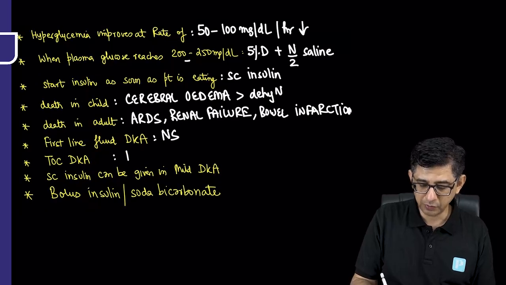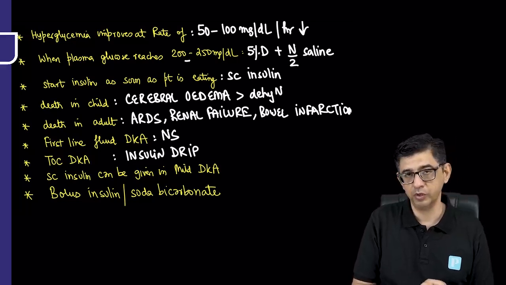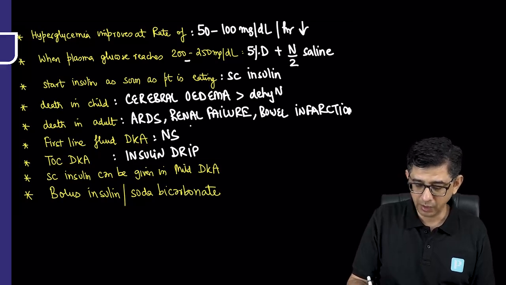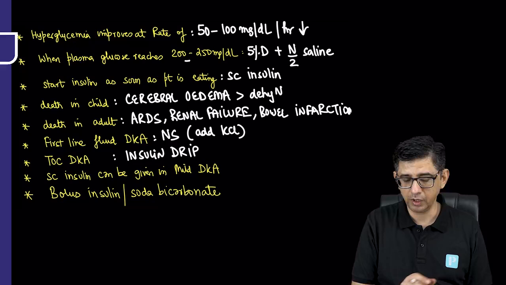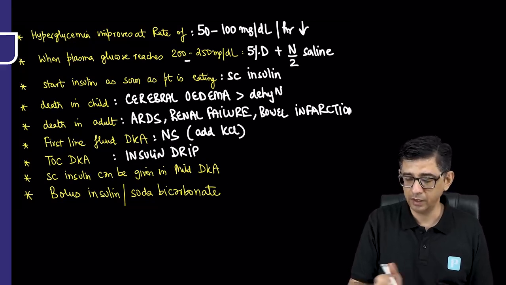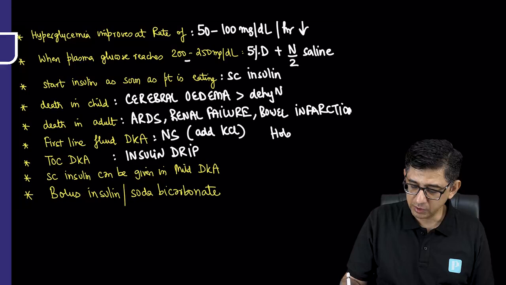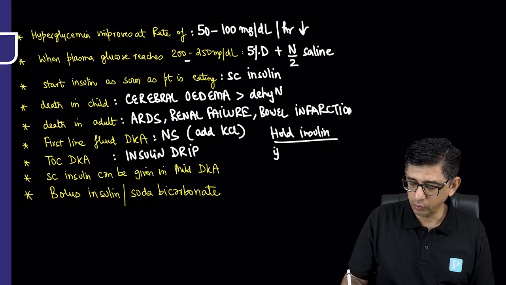The first line fluid for management of DKA is normal saline. The treatment of choice for this condition is insulin drip. And when you are giving this insulin drip to this patient, because hypokalemia can set in, as an additional aspect, what I'm saying is add KCl to the bottle of normal saline. That's to take care of the hypokalemia component that can occur. And hold, the word is hold insulin drip, if you are noticing that the serum potassium of this patient is less than 3.3.